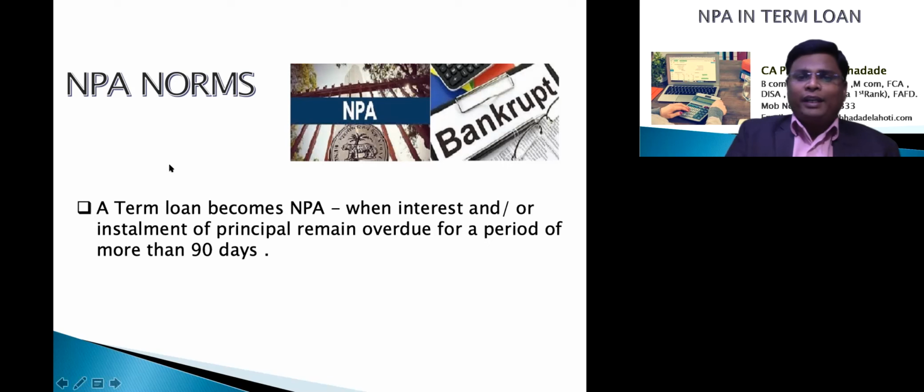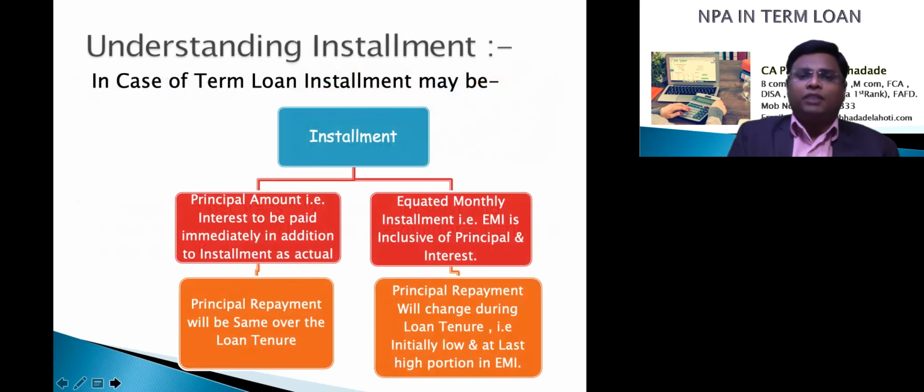So before going exactly to find out the NPA, first we will understand the definition of the installment. Friends, there are two types of installment prevalent in the banking system. First one is the principal amount installment. In this category, suppose you have taken a 1 lakh rupees loan to be paid in 10 installments. In that case, the principal amount will be 10,000 rupees per monthly installment plus interest.